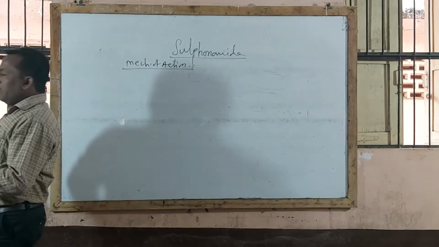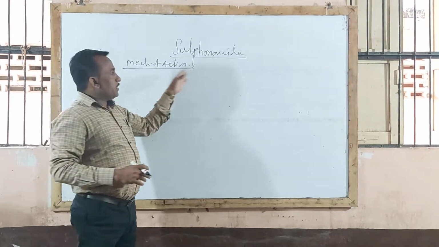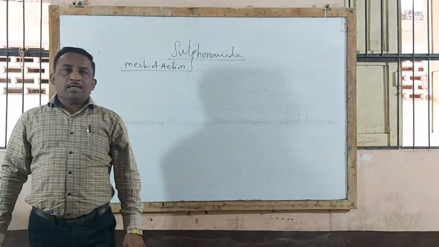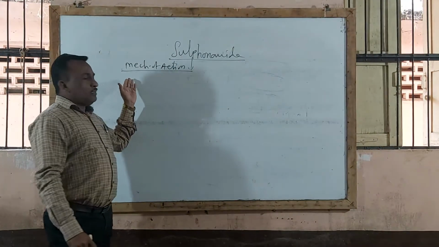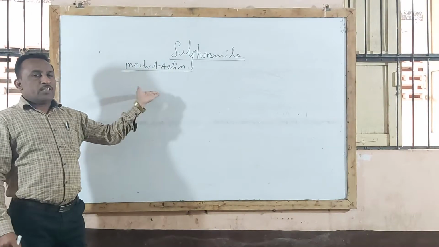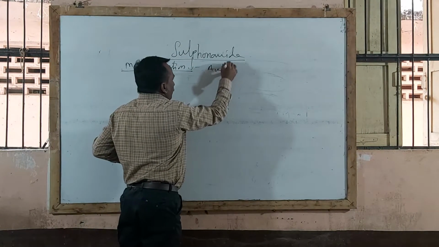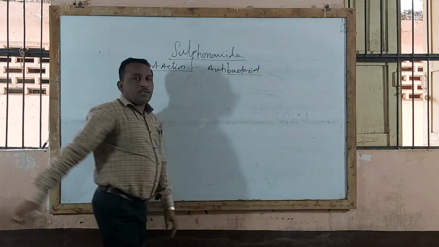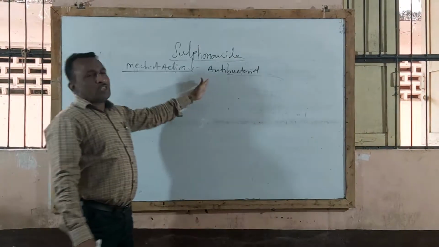So we completed up to sulfonamides, that is definition, classification and antibacterial activity of sulfonamide. Now the next point under this chapter is mechanism of action. You understand that sulfonamide is used as an antibacterial compound. Its antibacterial activity is against gram positive and gram negative bacterial infection. But how does this drug show bacteriostatic action?